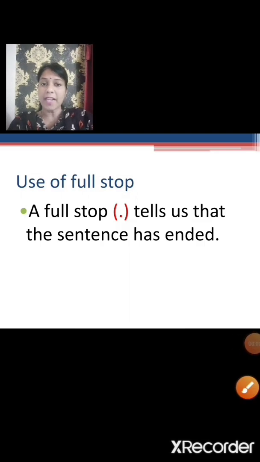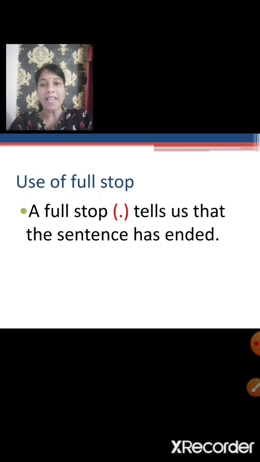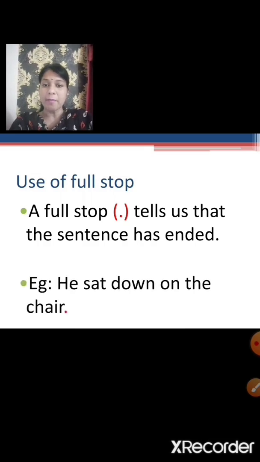A full stop tells us that the sentence has ended. It is the end of the sentence. Example, he sat down on the chair. So this sentence ends with a full stop and it indicates that the sentence has ended.